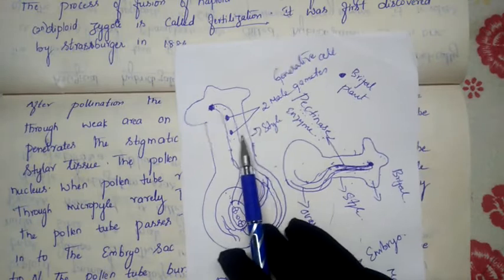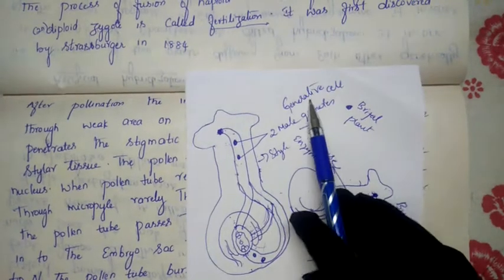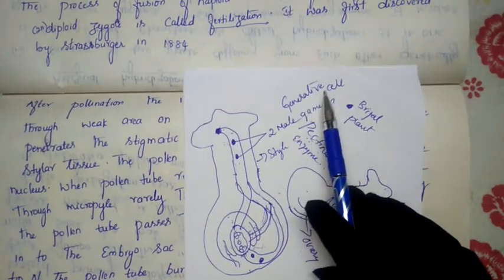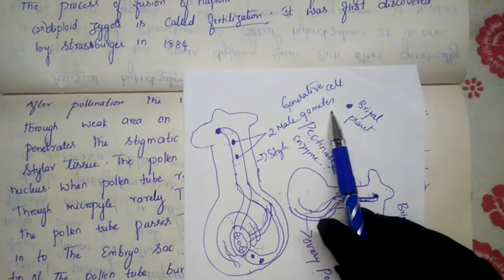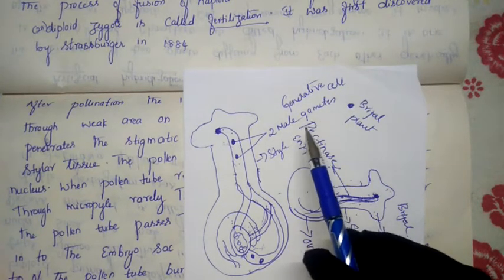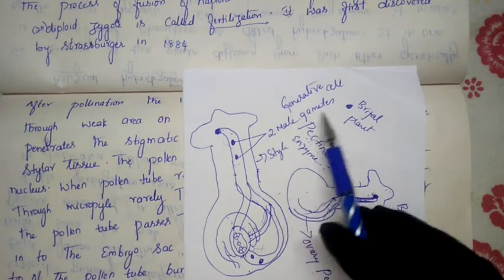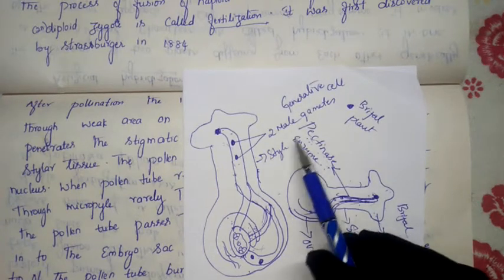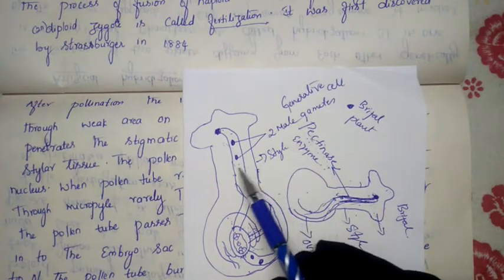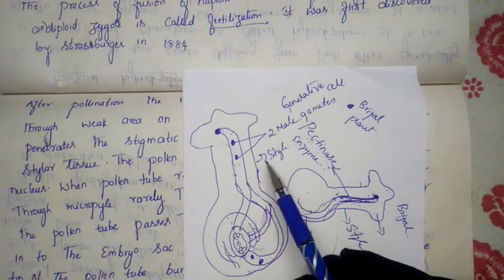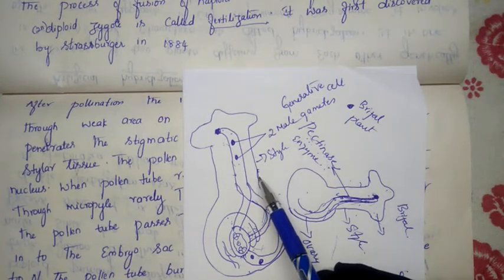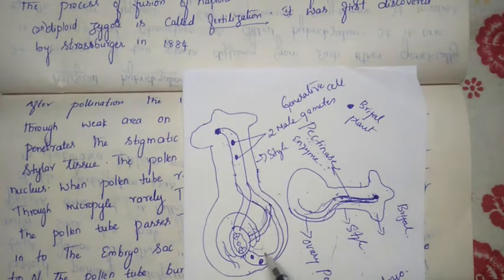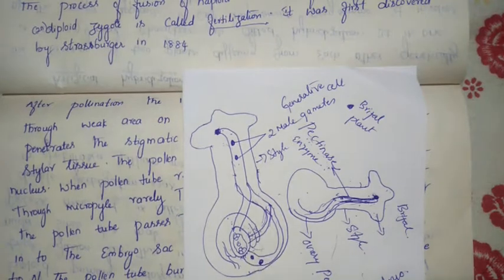From which part of the cell are the two male gametes released? They are released from the generative cell. The generative cell normally releases the two male gametes, but in rare cases, along with these two male gametes, one tube nucleus is released, which later degenerates inside the pollen tube only. Finally the pollen tube takes entry towards the embryo sac.